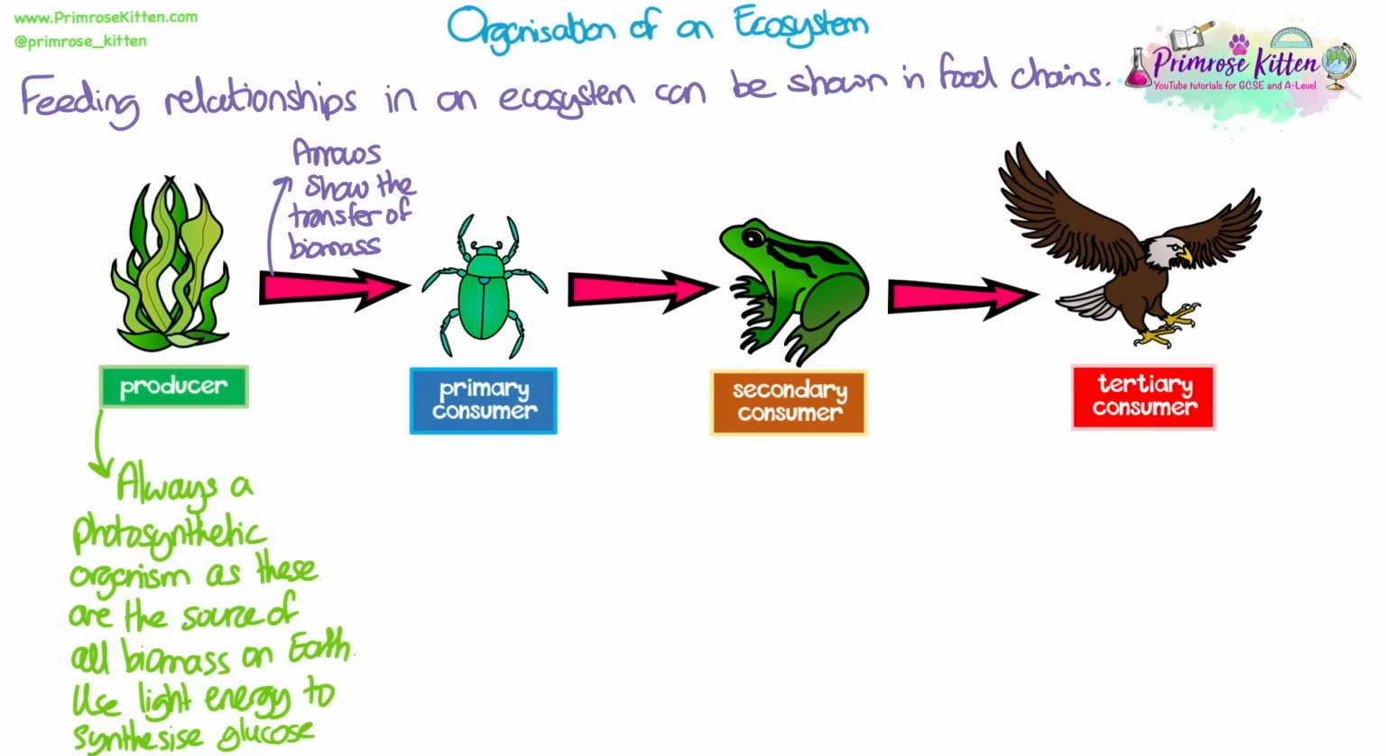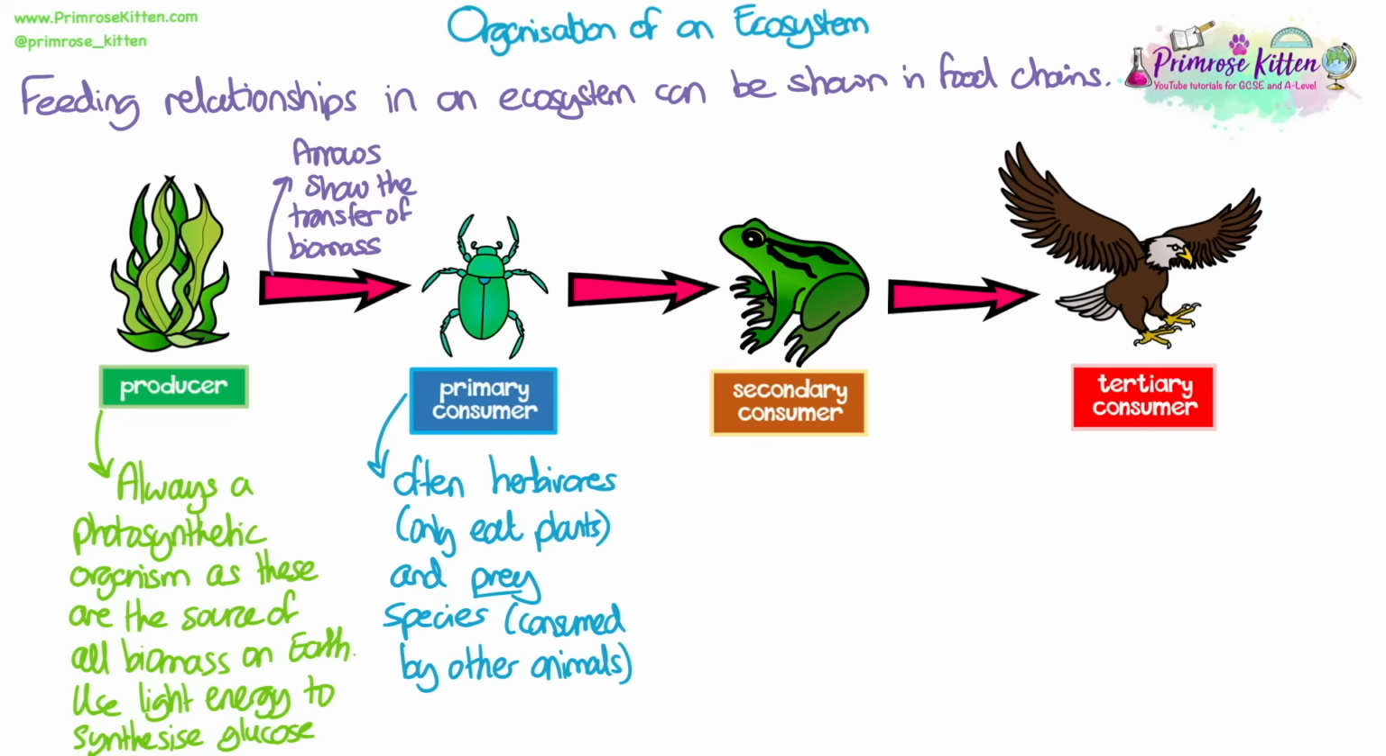The arrows in a food chain or food web show the transfer of biomass, and by biomass we mean living tissue that is made up of the molecules carbohydrates, lipids, and proteins. Primary consumers are the first organisms that eat another organism in the food chain. They can often be herbivores, which means that they only eat plants, and they will be prey species because they will be consumed by other animals.